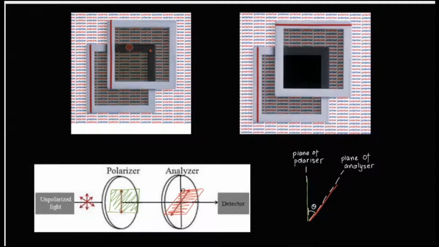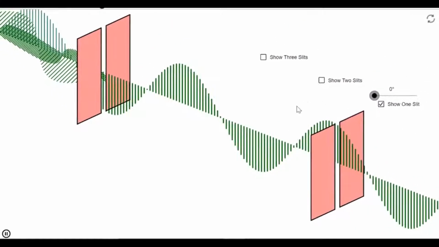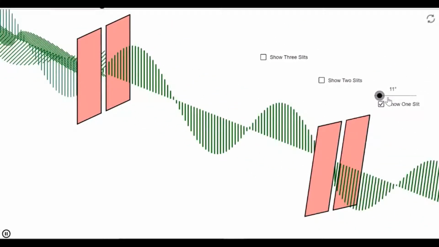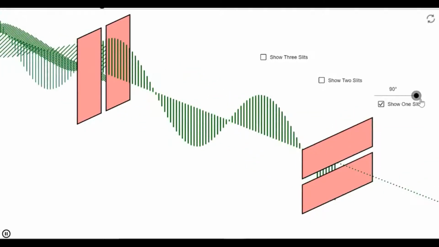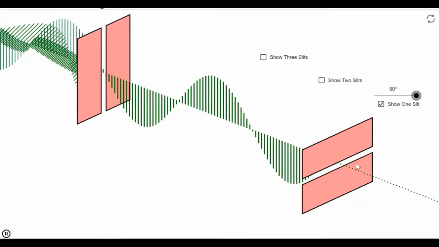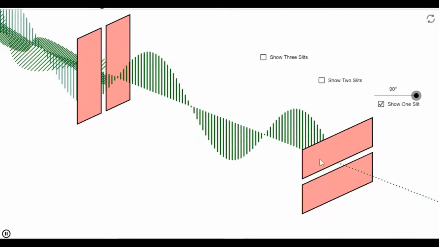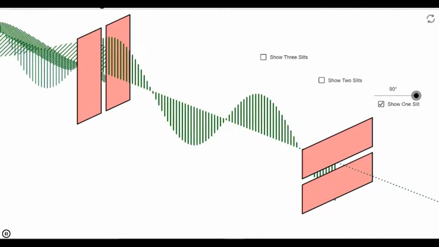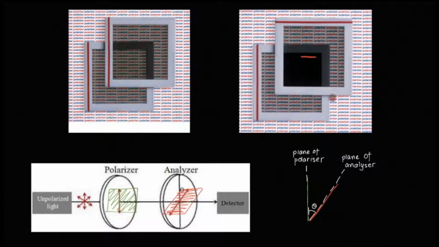Then in that case you see the maximum intensity. Now if you introduce some angle of how much, 90°, then what you notice? No light. That means minimum intensity. So when the plane of the polarizer and the plane of the analyzer are at an angle of 90°, then you get no intensity, zero, completely dark.